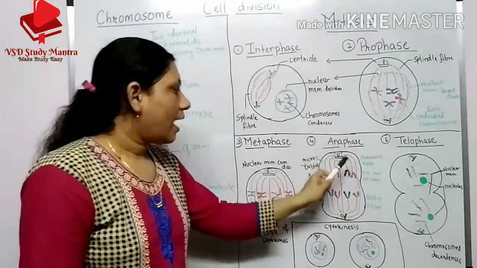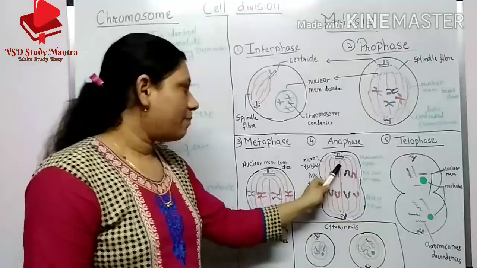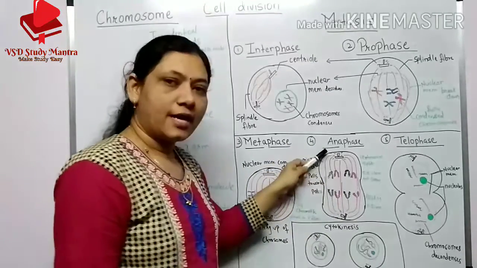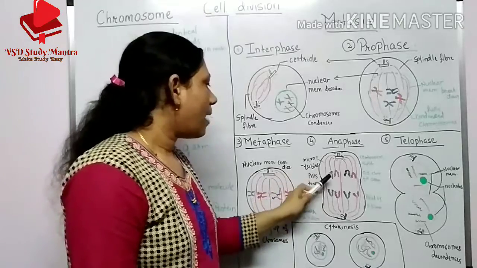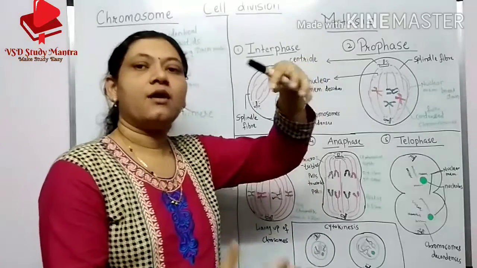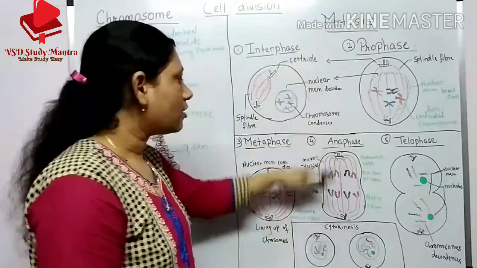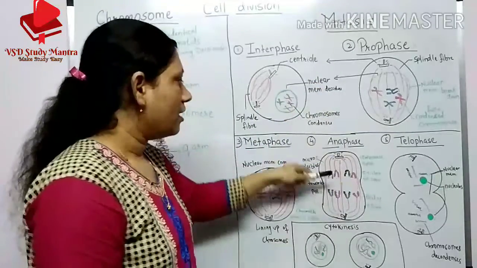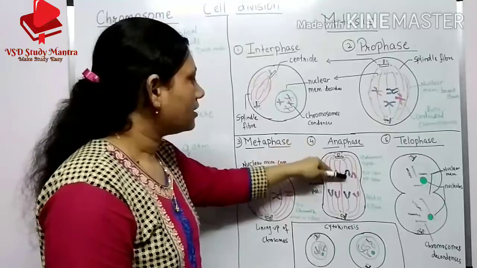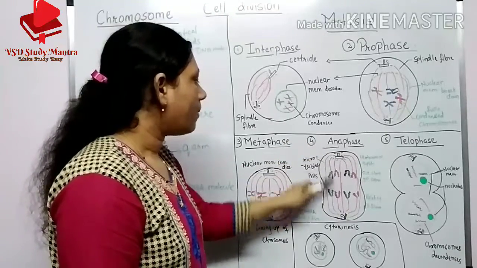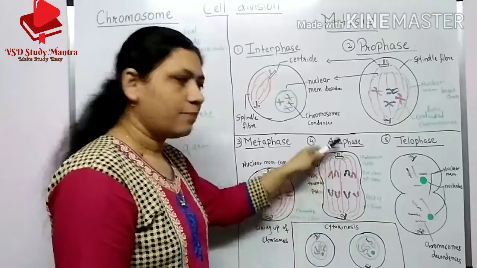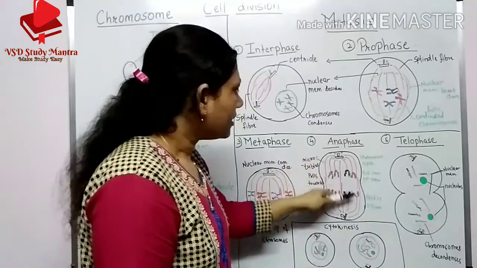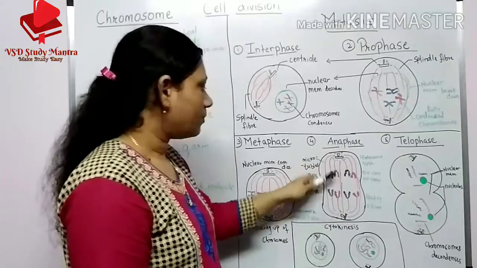Okay, now in anaphase, what happens here? The microtubules, that means the spindle fibers, pull the chromosomes, the sister chromatids, towards the poles. Here you can see that they are pulled by the spindle fibers, and the centromere also splits.